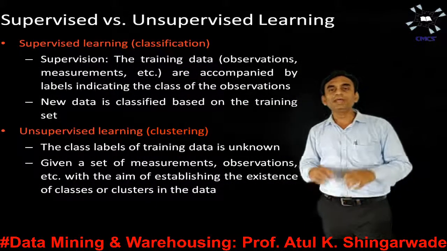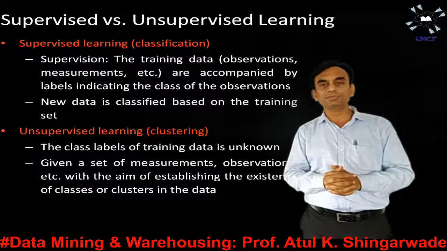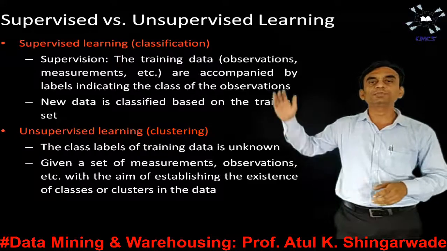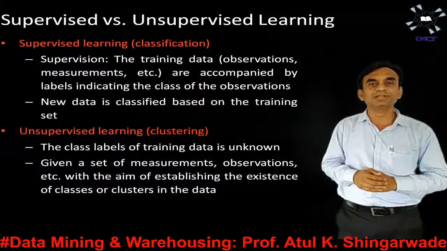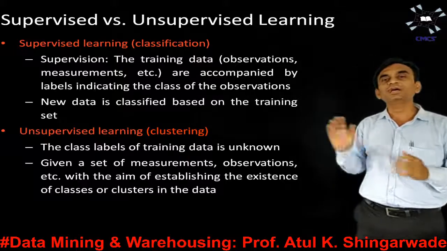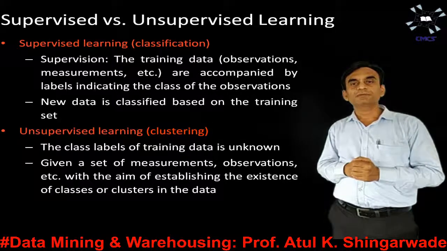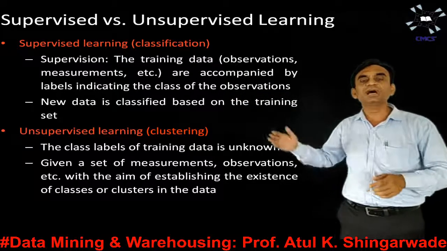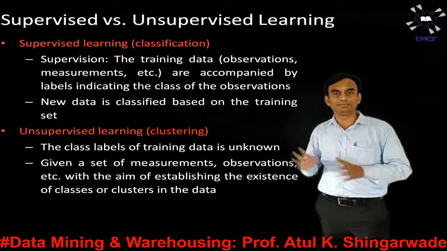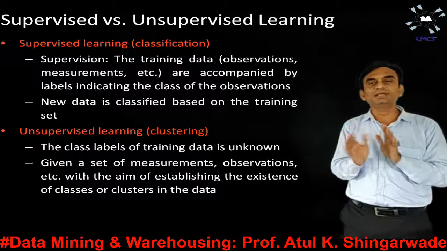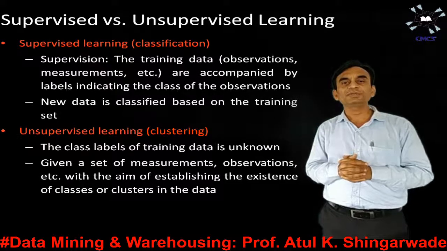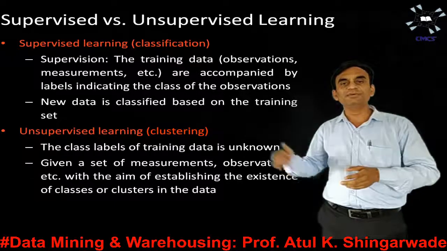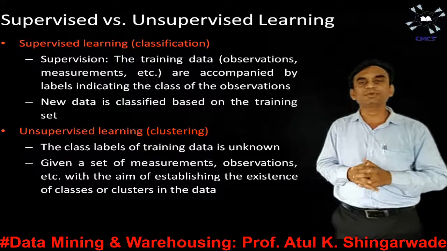Now while discussing this classification process, 2 words are again important. One is called supervised and the second one is known as unsupervised learning. Supervised learning is generally used for classification purpose, whereas unsupervised learning is used for clustering purpose. Whenever the classification process is there, supervised learning comes into play. Whenever the clustering process is there, unsupervised learning comes into play.